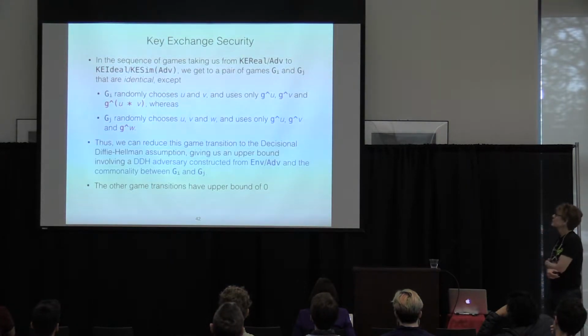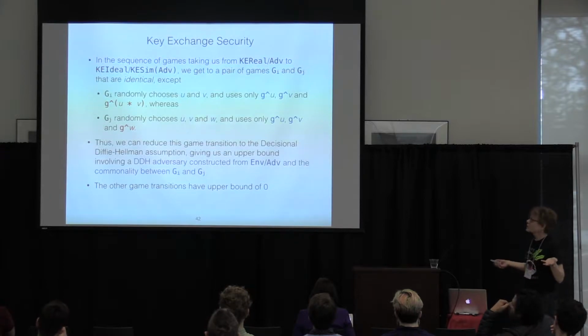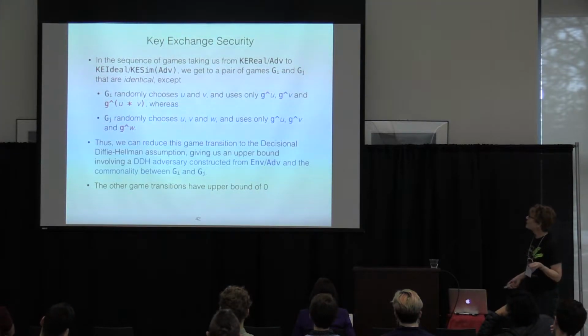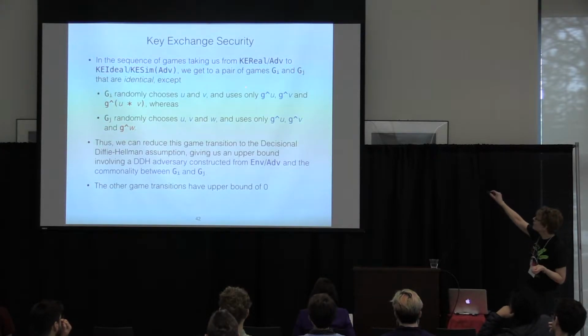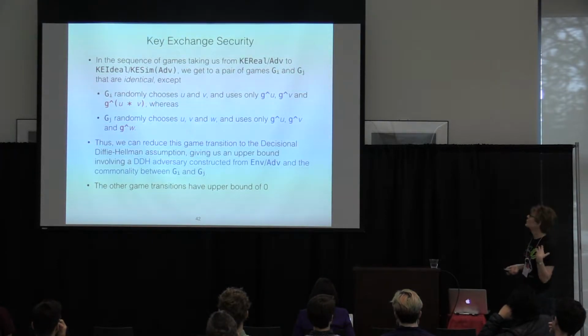In the proof, it's a sequence of games where we start at the real side, we want to end up at the ideal side, and we get to a point in the middle of the sequence of games where we've got commonality, except on the left side of the gap, we're using g^u, g^v, and g^(uv). On the right side of the gap, we're using g^u, g^v, g^w, where u, v, and w are randomly chosen and only used once, in exactly these circumstances. And this lets us reduce this game transition to the decisional Diffie-Hellman assumption.